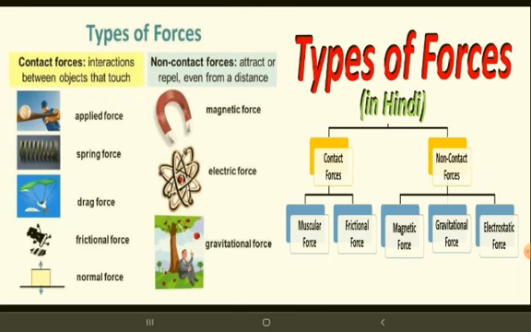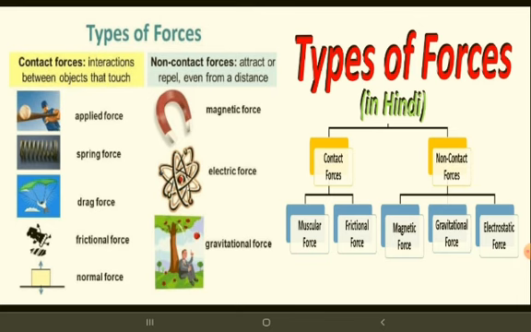There are so many, but today we are going to discuss some types of force: muscular, frictional, magnetic, gravitational force. In this lesson, which types are we going to learn, children? Muscular force, first one; magnetic force, second one; gravitational force, third one; frictional force, fourth one. We are going to learn only 4 types of force, but there are so many types.